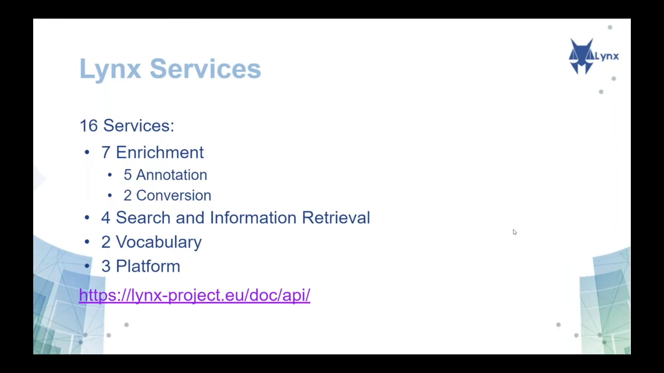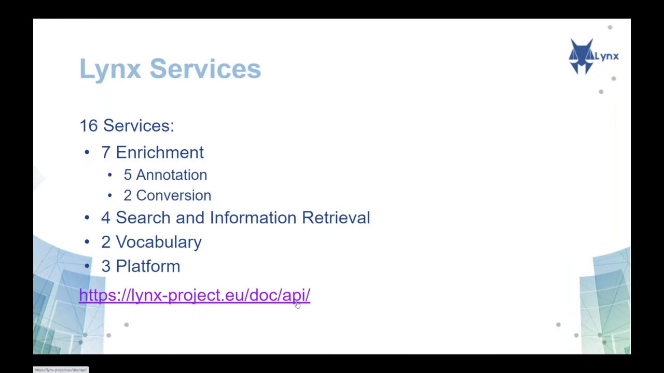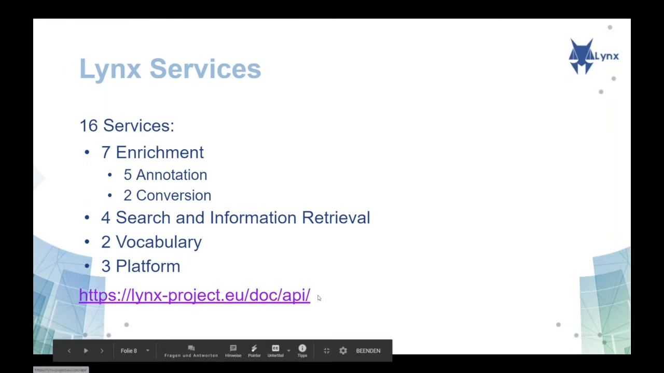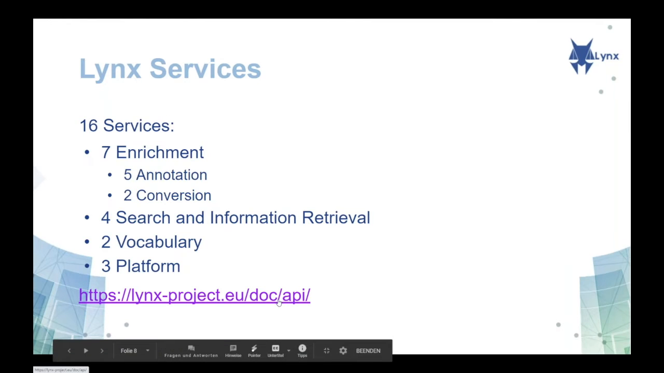Then we have 4 services that are dedicated to search and information retrieval, 2 services related to vocabulary data, and 3 basic platform services that enable the functioning of all those services together in workflows and in a secure way. We have this nice page where you can go and have a look at all the different services and additional information such as small demonstrations, videos, or their open API description.